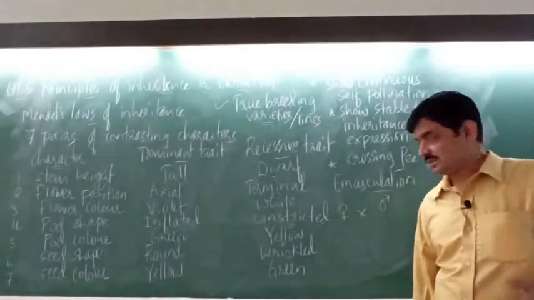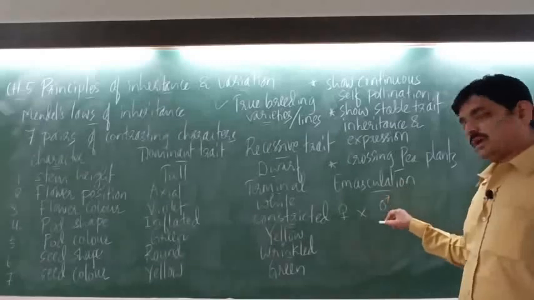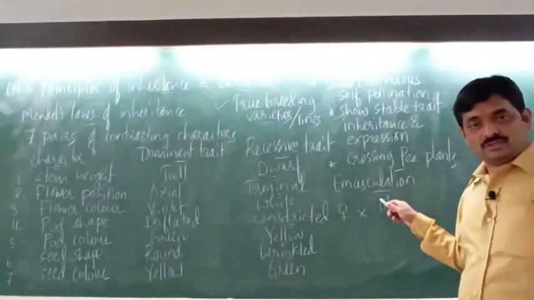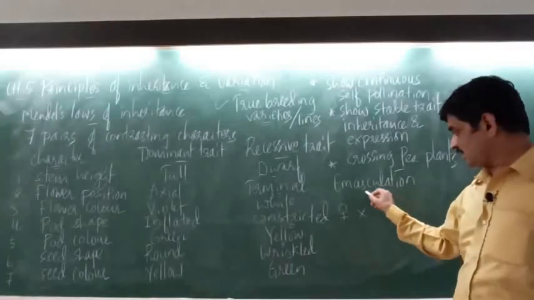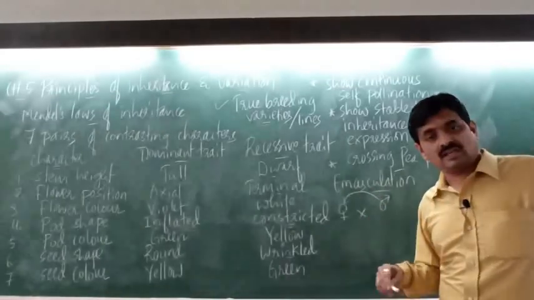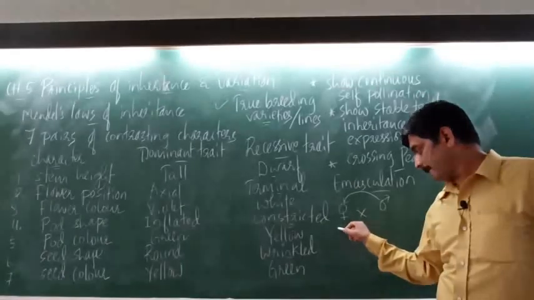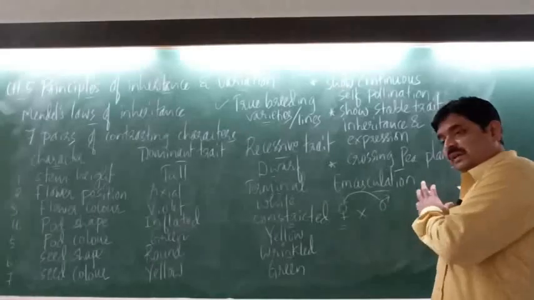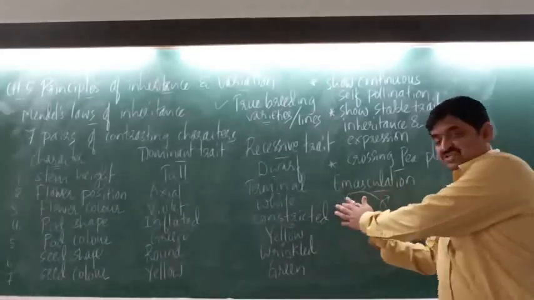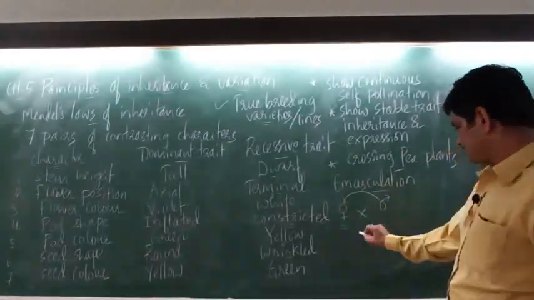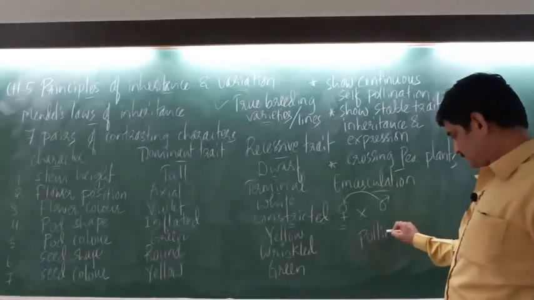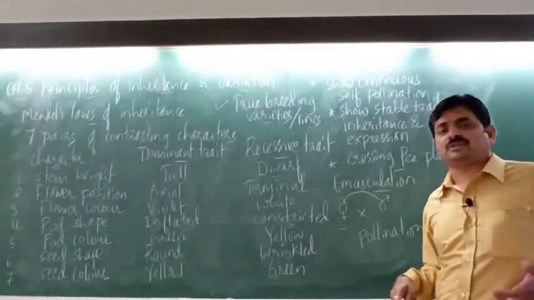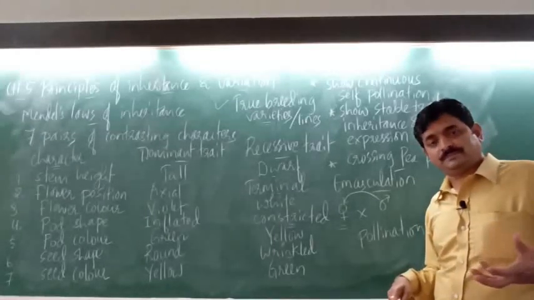What is done here is, from the male flower, pollen grains are taken and transferred onto the stigma of the female flower. The transfer of pollen grains from anther to stigma is called pollination.